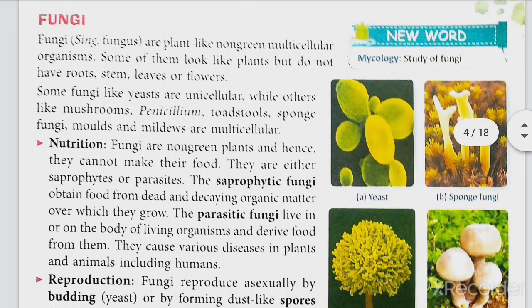Now the next group is fungi. Singular, fungi is called fungus. Fungi are plant-like non-green multicellular organisms. So what is fungi? They look like just plants. They are plant-like non-green multicellular organisms.